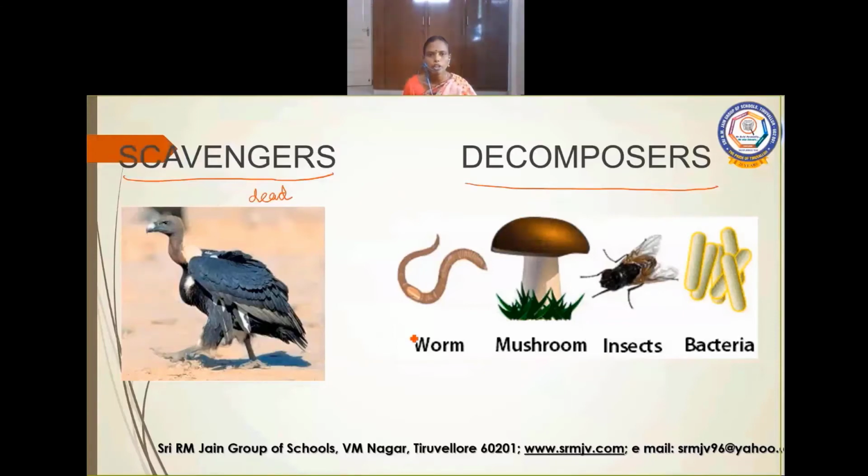For example, worm, mushroom, insect, and bacteria. So scavengers example, vulture. They clean the environment. They are called cleaning agents.